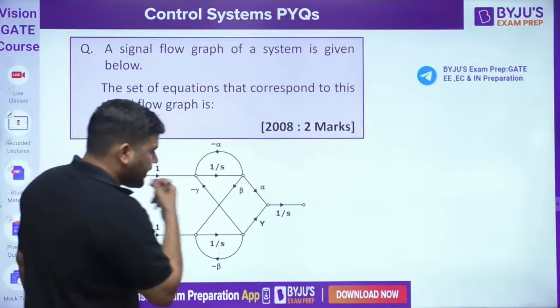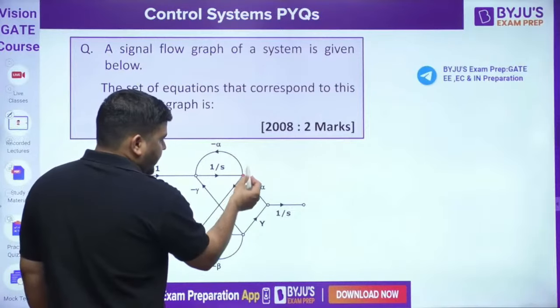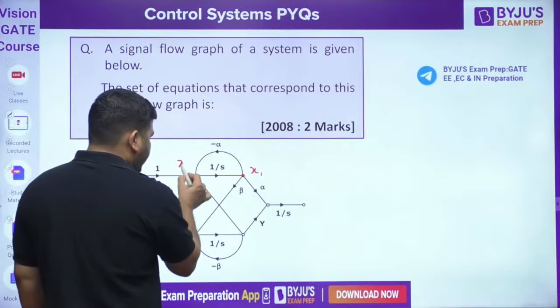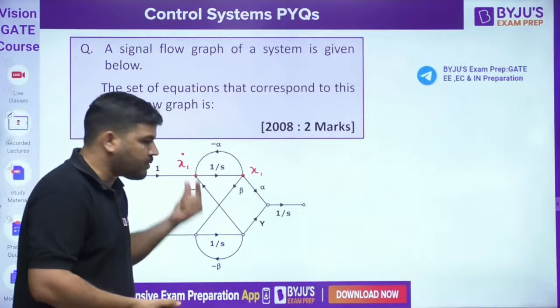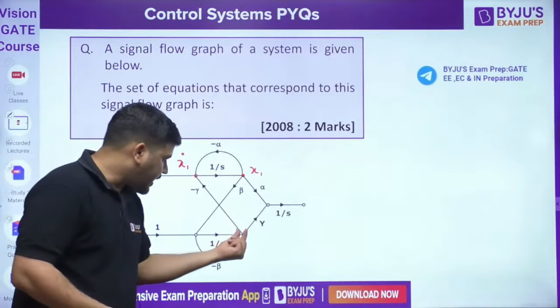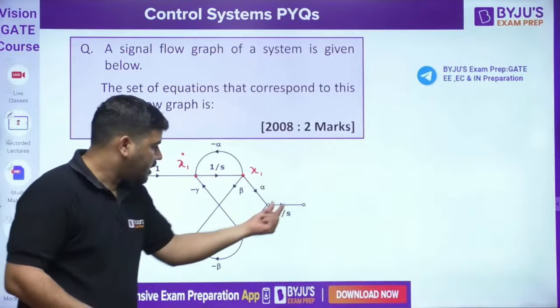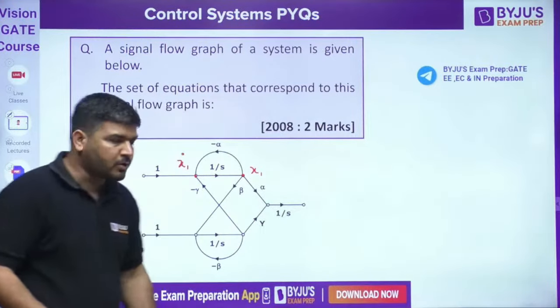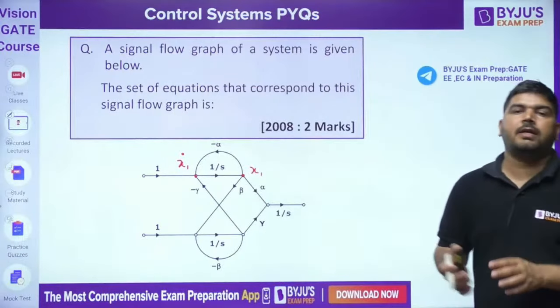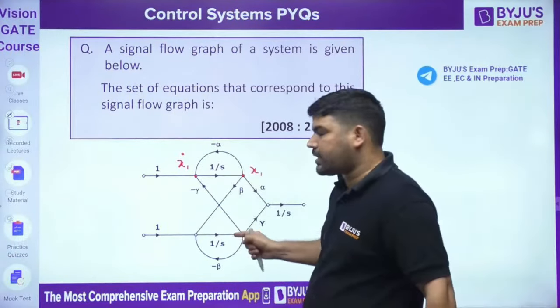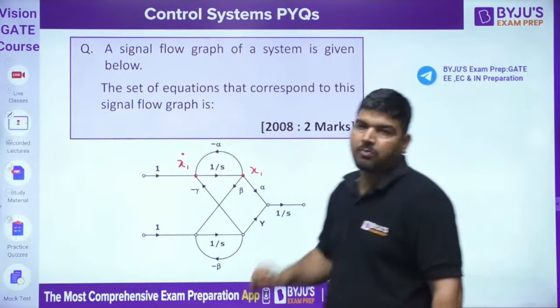Now you can see that this is 1 by s. So if you take x1 here, then this is x1 dot, but it is not mentioned. You can take x2 here, this will become x2 dot. You can take x3 here, this will become x3 dot. You can take x4 here, this will become x4 dot. So we don't know where x1, x2, x3 are. If the x1, x2, x3 positions are not known to us, we cannot solve this problem.